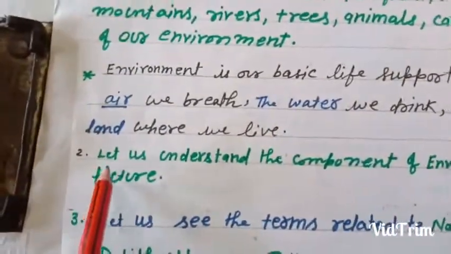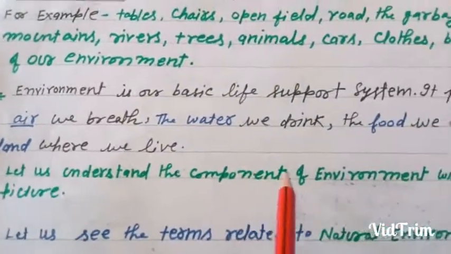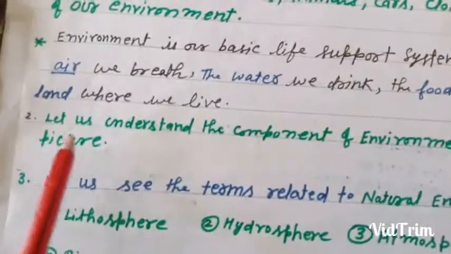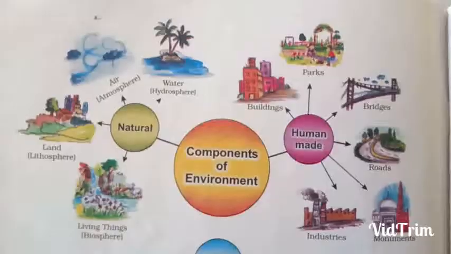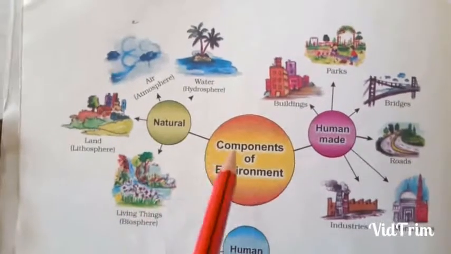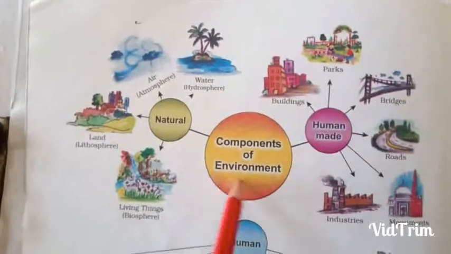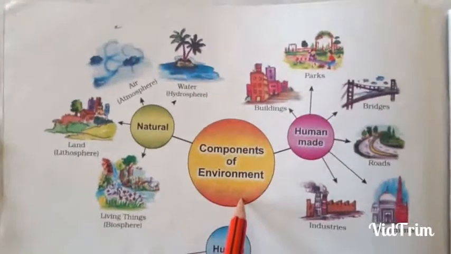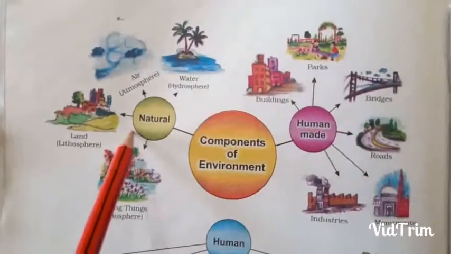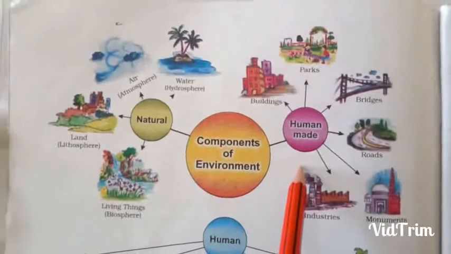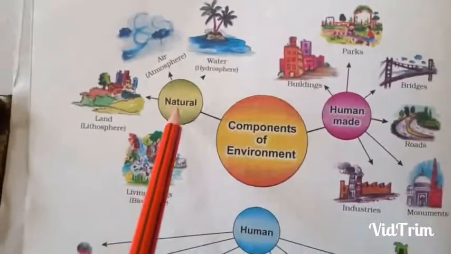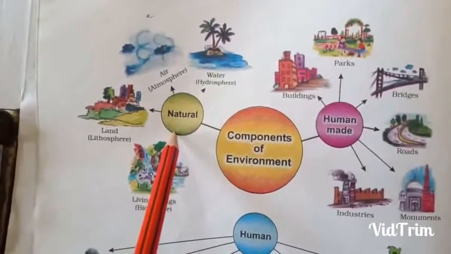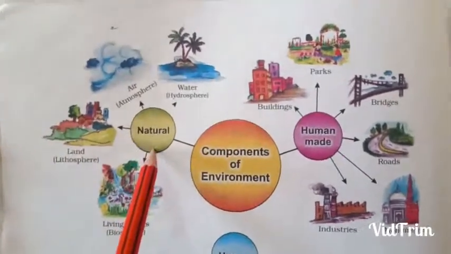Now students, let us understand the components of environment with the help of a picture. Components of environment means parts of environment. First natural, and second human made environment. What do you mean by natural? Natural means which is made by God, not made by human beings.